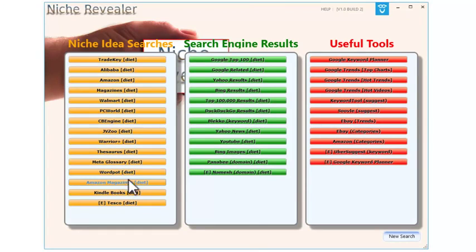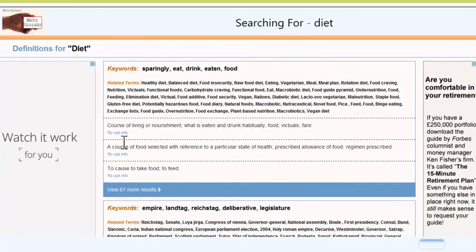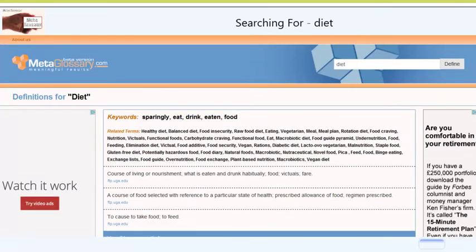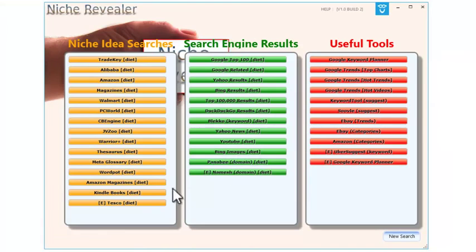Okay, we've got various other ones. I'm not going to go through every one, but we have another cool one here, the meta glossary. And this comes up and gives you a whole load of related terms. It gives you different definitions from all over the internet. As you can see here, you've got 3 different definitions here and 61 more to view, a load of keywords, etc. down here. So this is a great little tool for taking you through that journey of finding new niches.